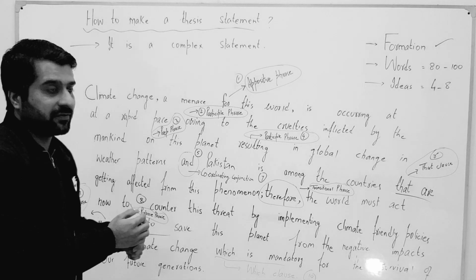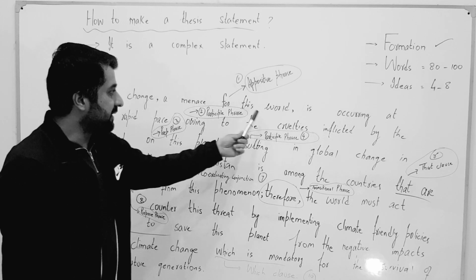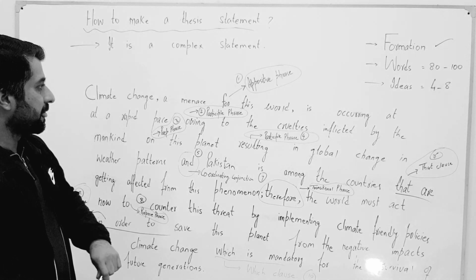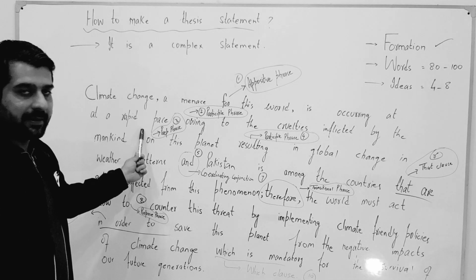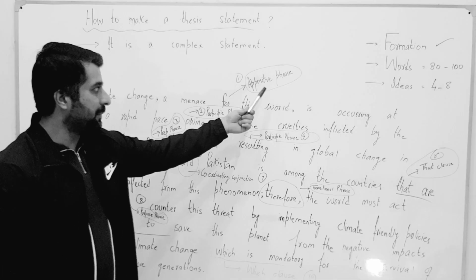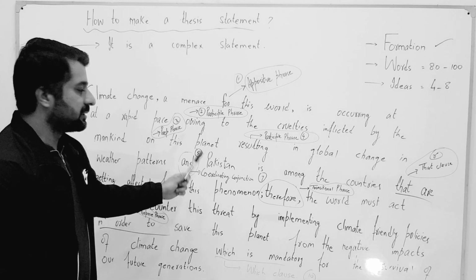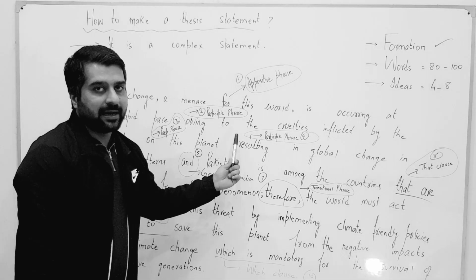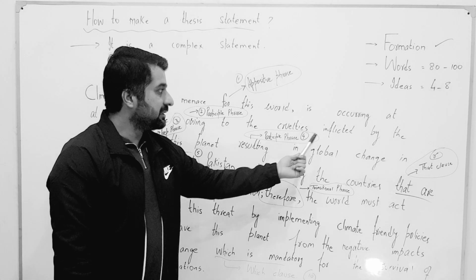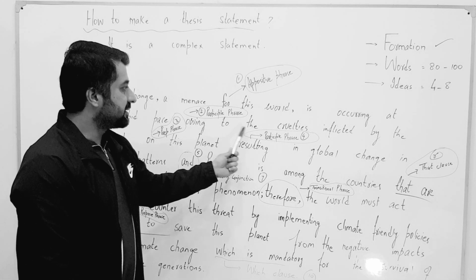First of all, the first phrase I have used is an appositive phrase: climate change, a menace for this world. This is an appositive phrase defining climate change, which is occurring at a rapid pace. So this is the first line in which I have defined climate change by using an appositive phrase. Owing to the cruelties inflicted by mankind on this planet, this is a participle phrase, and it is explaining the reason for climate change, cruelties inflicted by mankind. So the second line is a participle phrase explaining the reason for climate change.